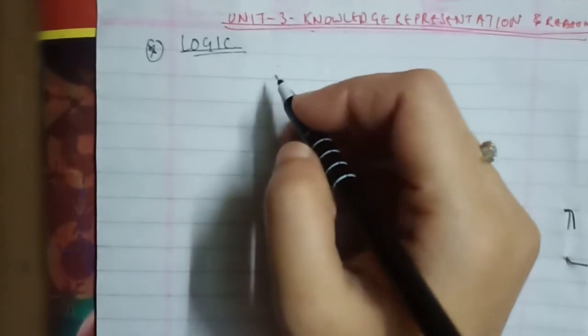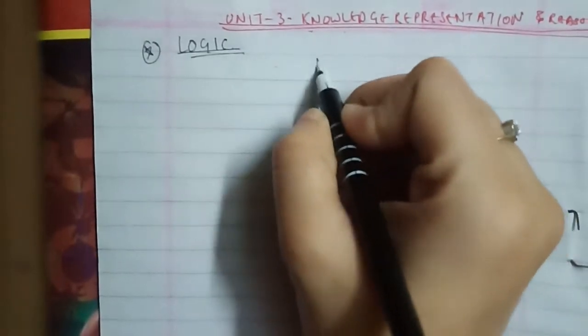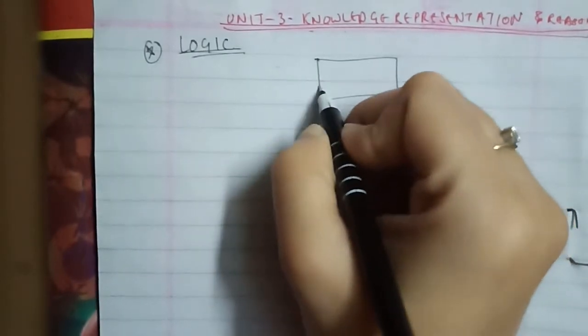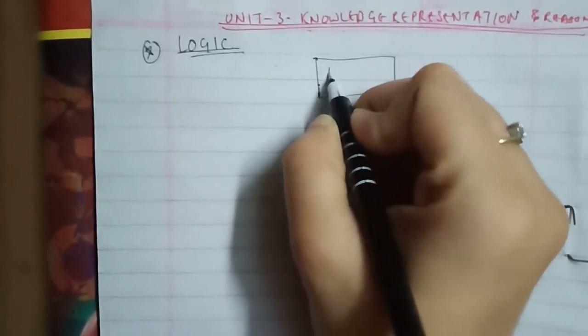So let's go ahead and draw a diagram for the logic. This is a logic system.